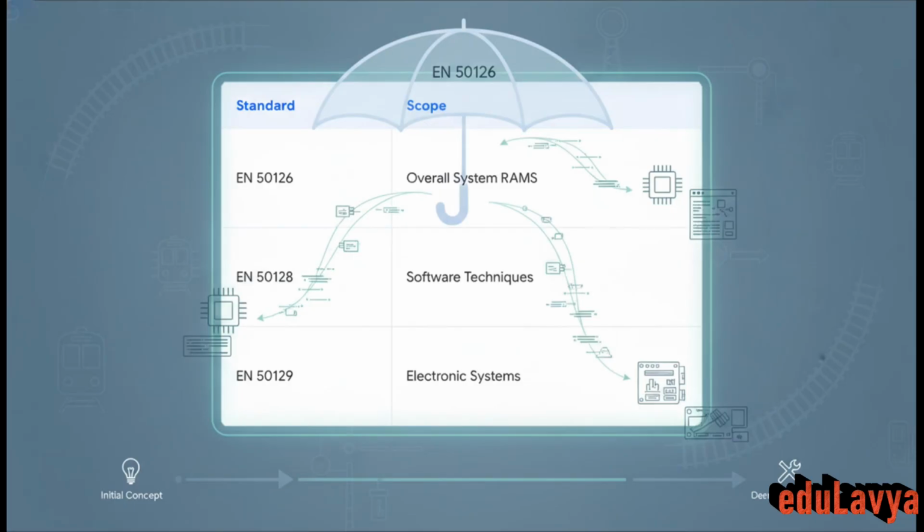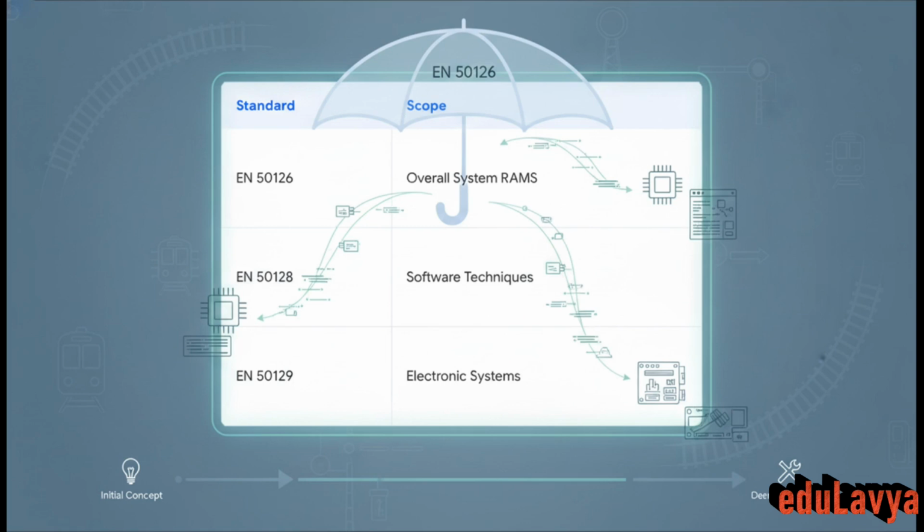Let's look at how these distinct standards interact to comprehensively cover the entire life cycle of a railway system. EN 50126 acts as the master umbrella, dictating overall system RAMS. Beneath that, EN 50128 strictly governs the software techniques and coding measures, while EN 50129 manages the safety-related electronic hardware. And it's important to note that these are all heavily informed by overarching global functional safety standards, specifically IEC 61508. They are tailored precisely to ensure absolutely nothing falls through the cracks, from the initial concept all the way through to decommissioning.